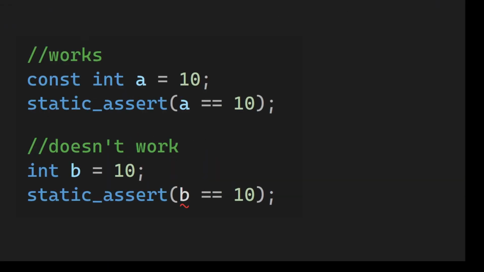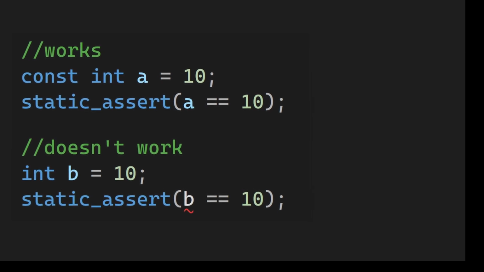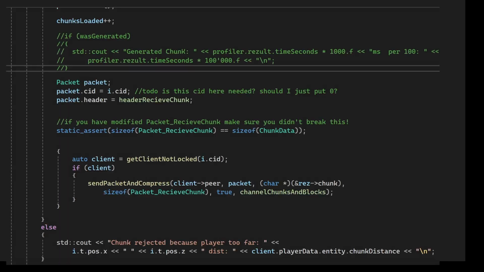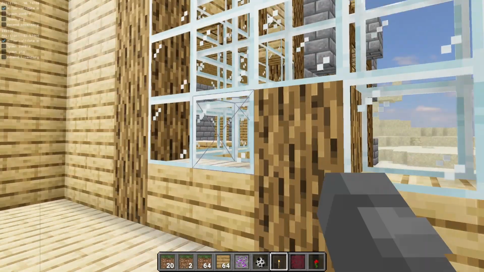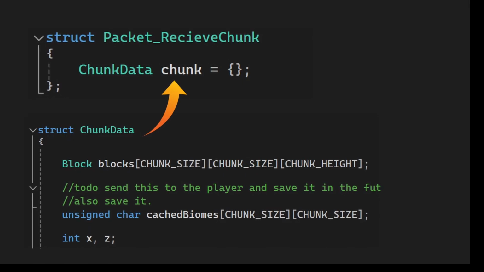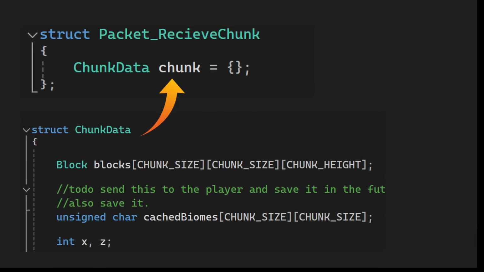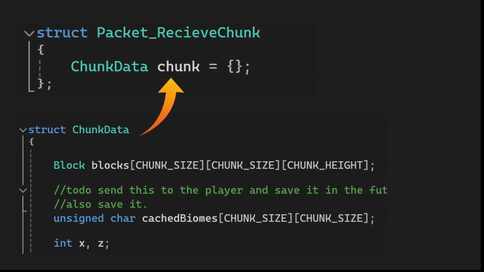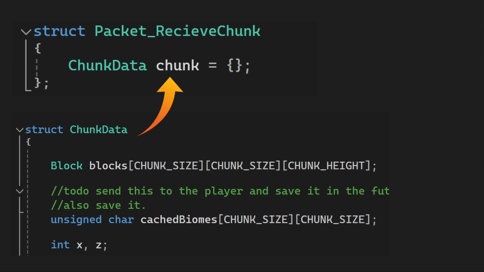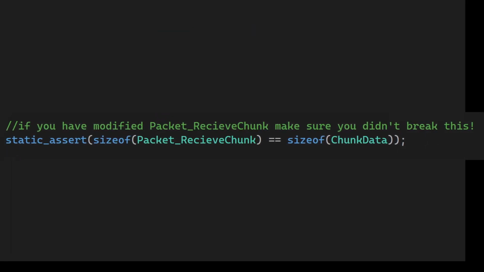So you can check if a const variable has a value, but you can't check if a normal variable has a value. So for example, in this code, also from my Minecraft clone, I have these two classes that are supposed to be the exact same thing. So I can just memcpy them from one to another. But this is of course bad. I can easily change this struct by mistake and break the code. So I have this static assert that will basically let me know I shouldn't have modified that struct.